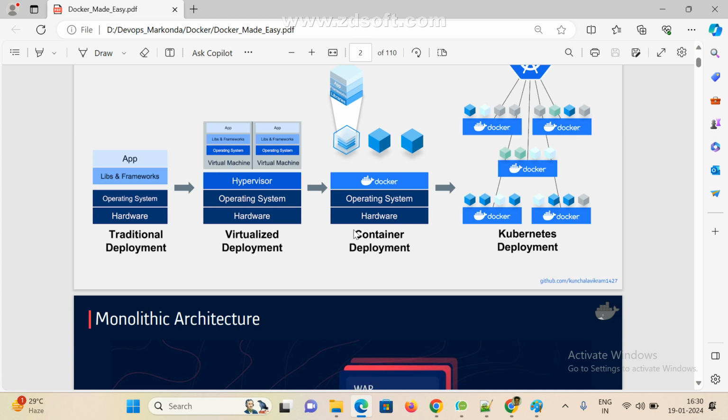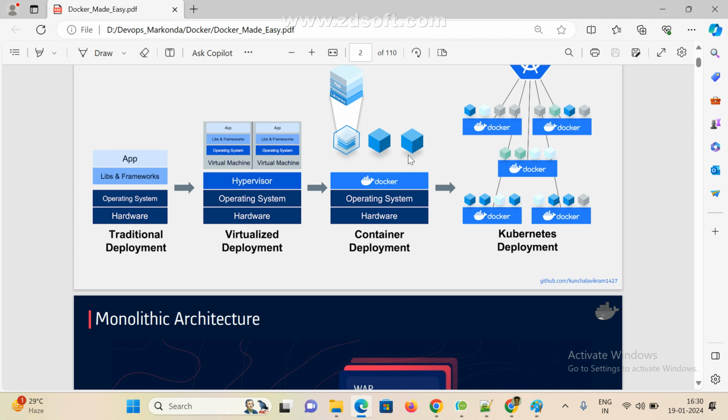So this is the operating system. On top of it directly, we are going to install Docker. Right, containers. What is a container? In the road also we can see containers. Containers means it is carrying multiple items, right?